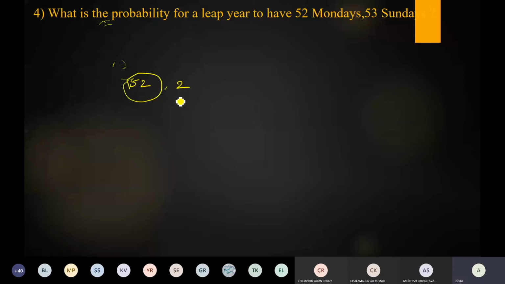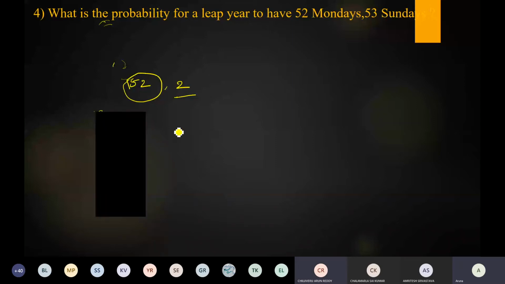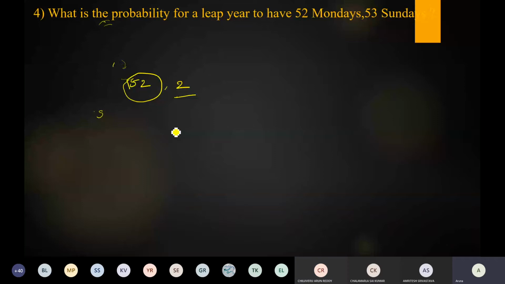Next, what about these 2 days? What are those 2 days? Using those 2 days, how do we write the possible days? Those 2 days may be Sunday, Monday; Monday, Tuesday; Tuesday, Wednesday; Wednesday, Thursday; Thursday, Friday; Friday, Saturday; and Saturday, Sunday. Is it right?